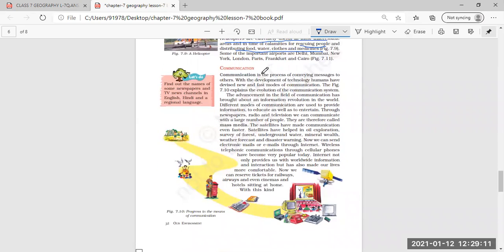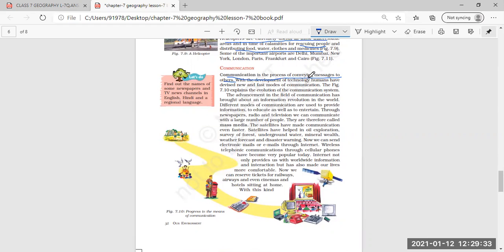Then today we are going to start with communication. Now, what is communication? Communication is a process of conveying messages to others. Now, how you convey your message, whatever you want to say to another person, it is through the communication system only.